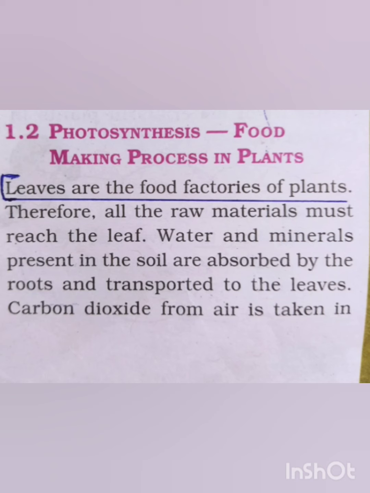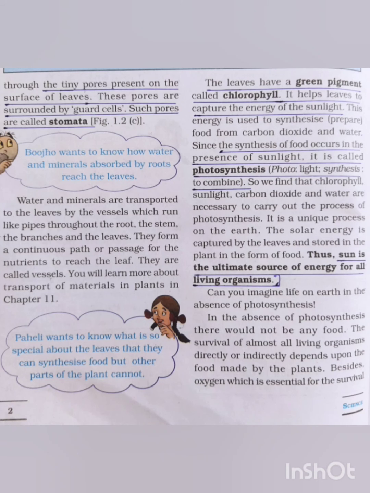Okay, carbon dioxide from air is taken in through the tiny pores present on the surface of leaves. These pores are surrounded by guard cells. Such pores are called stomata. Okay, we all know that leaves are the food factories of plants. If we cross-section a leaf, we can see stomata. The stomata are responsible for the exchange of gases during the process of photosynthesis.